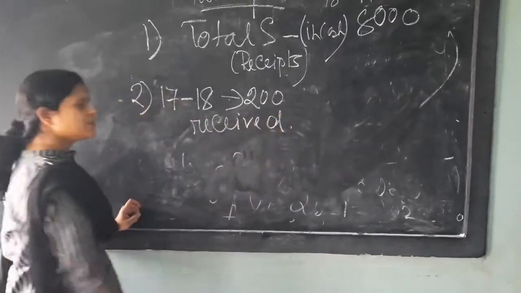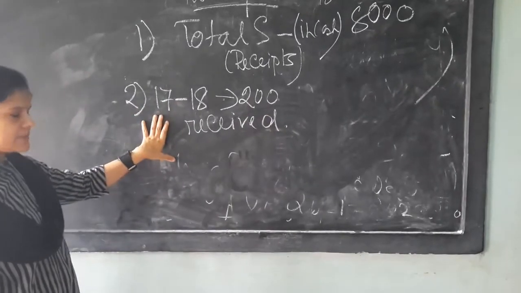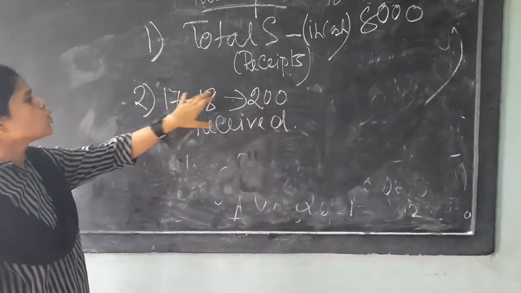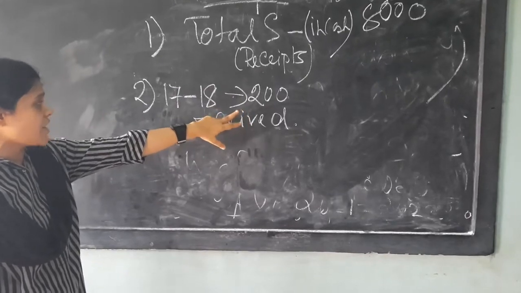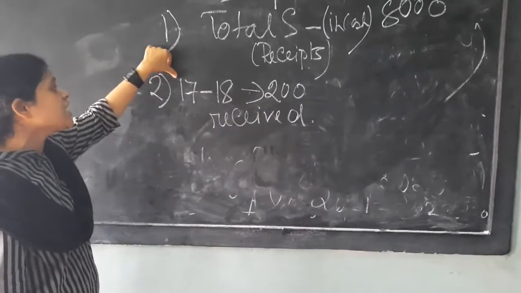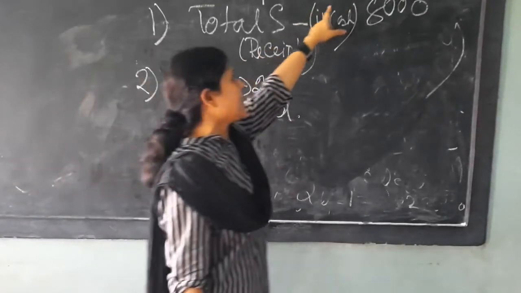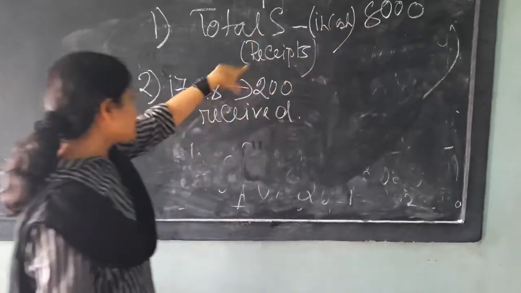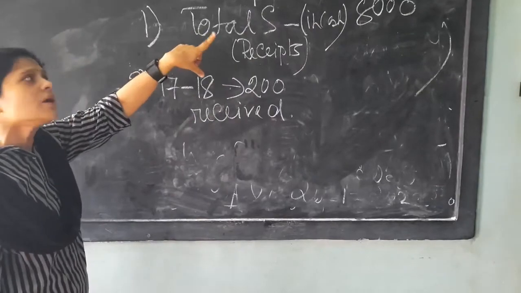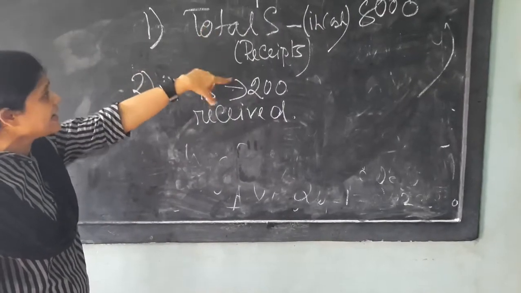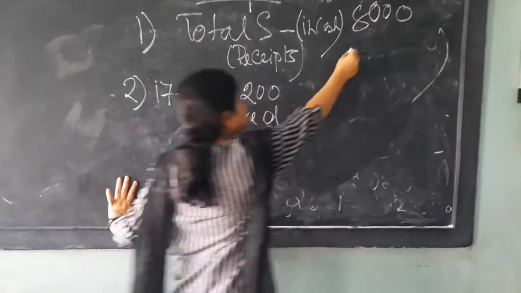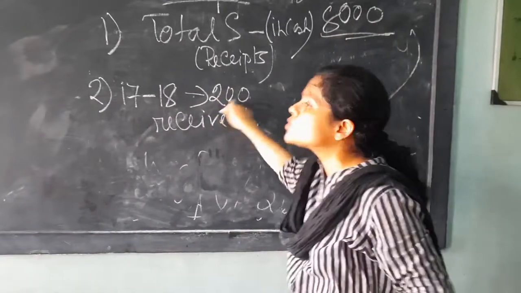What is the next information given? Subscription relating to the financial year 17-18. What is our financial year? 18-19. So this income is not relating to our financial year 18-19, but this subscription includes this 200.